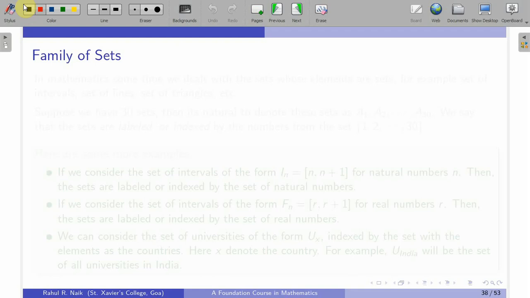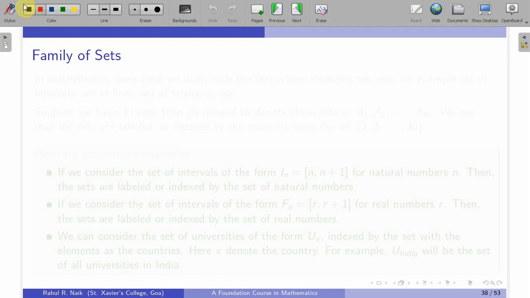Now, what does this term mean, family of sets? It is basically a collection of sets in a set itself. So, the object in the set is a set itself, and that collection we call it as a family of sets. Say for example, we have 5 sets in the set. Then we can very easily put it by listing it and putting it in the set.